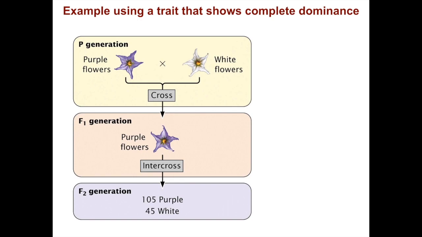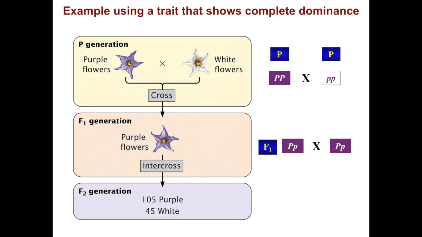So here's an example using a trait that shows complete dominance. We have, in the parental generation, a purple plant and a white flowered plant. The purple plant is homozygous dominant for the allele, and the white plant is homozygous recessive.